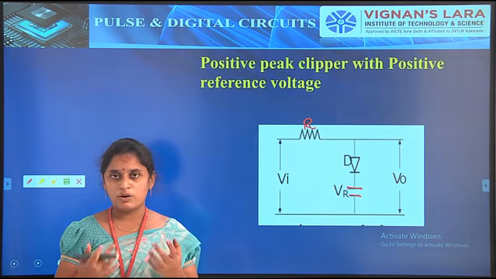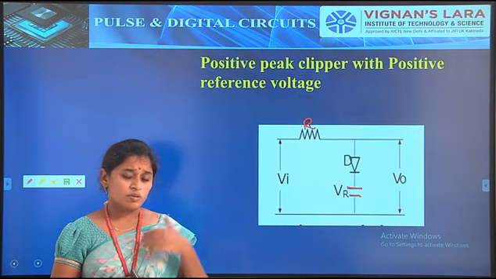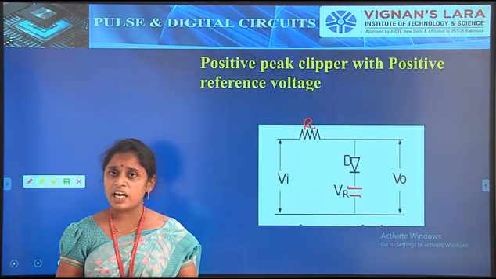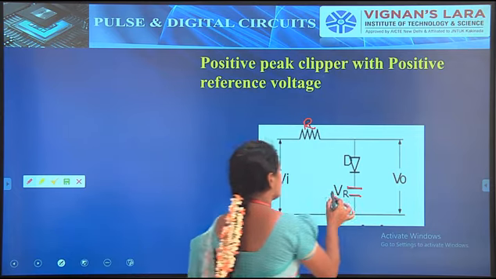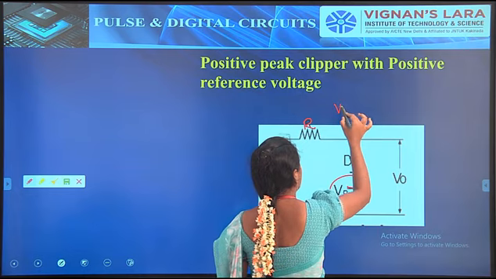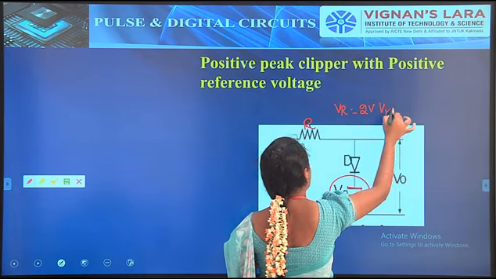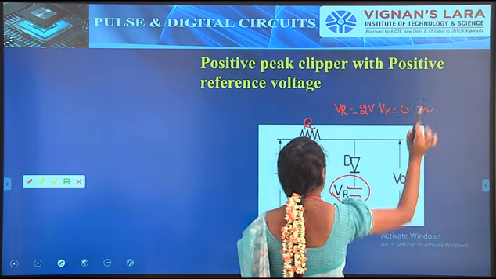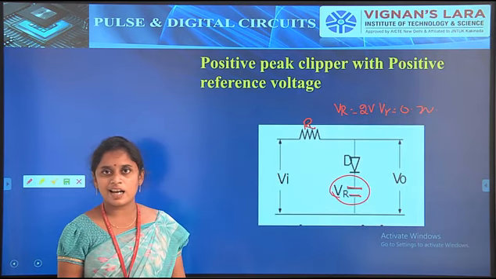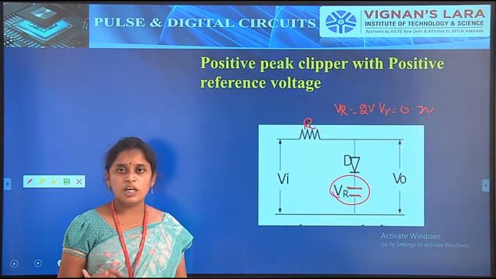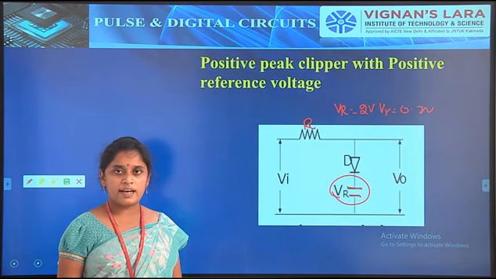Then we have to realize the transfer characteristics. For example, we take VR equal to 2 volts, and as we know, V gamma is 0.7 volts. Then we have to find the condition of the diode, and only then can we go for the transfer characteristics.